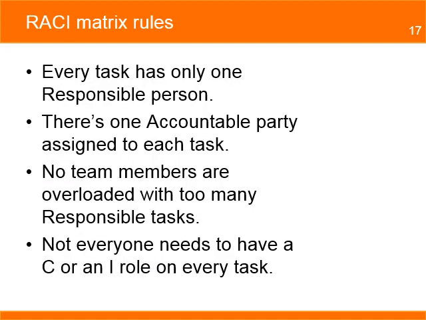Here are some basic rules to keep the RACI matrix simple and effective. Every task has only one responsible person. There is one and only one accountable party assigned to each task to allow for clear decision making. Not all team members are overloaded with too many responsible tasks. Not everyone needs to have a consulting or an informed role on every task.